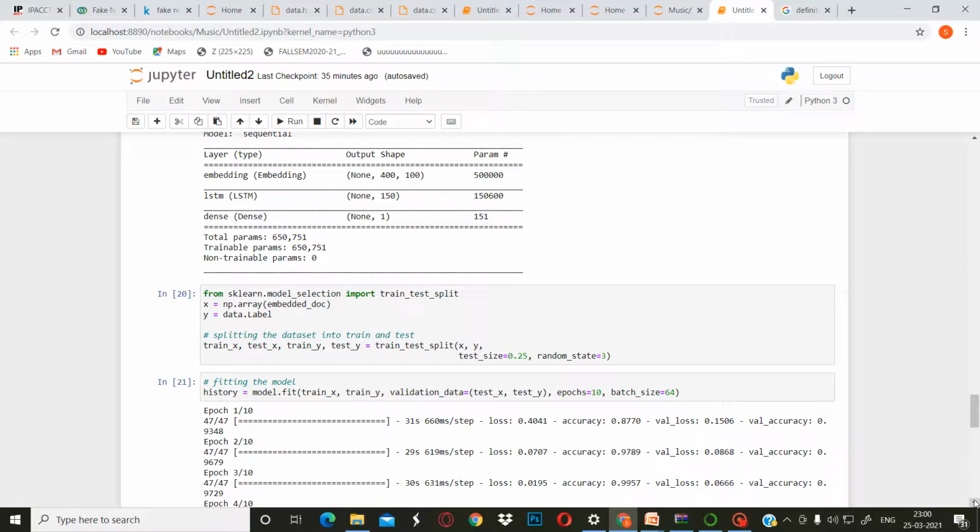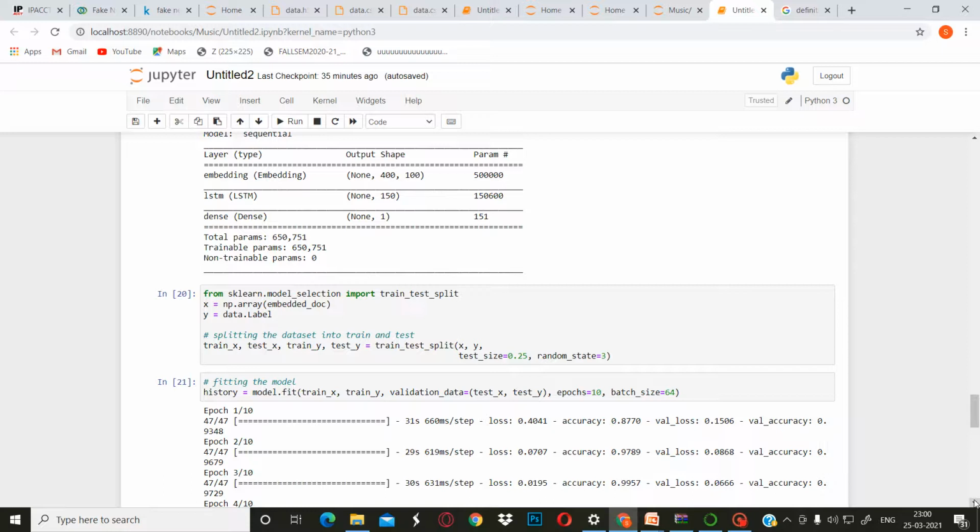As you can see, first of all, we split the dataset into train and test, train X, test X, train Y, and test Y, as is specific to TensorFlow. We need to split the dataset into train and test, so I split it into train X, test X, train Y, and test Y.